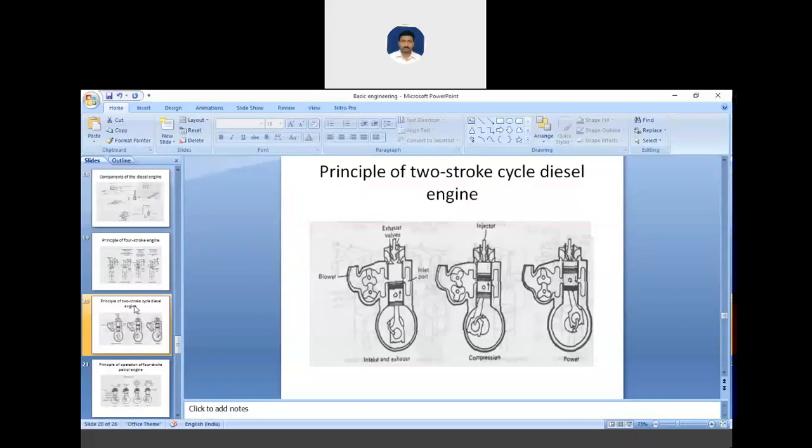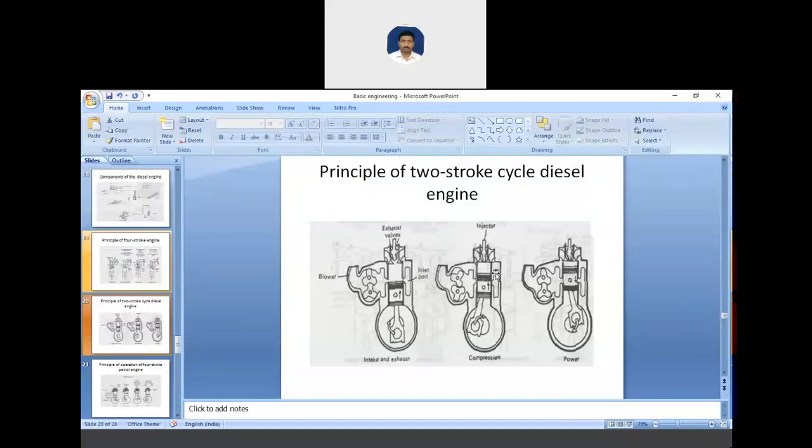The piston reaches the bottom of its downstroke. Then the air flows into the cylinder, and the piston compresses it until the piston is nearly at the top of its stroke. Here you can see it is at the top of its stroke.